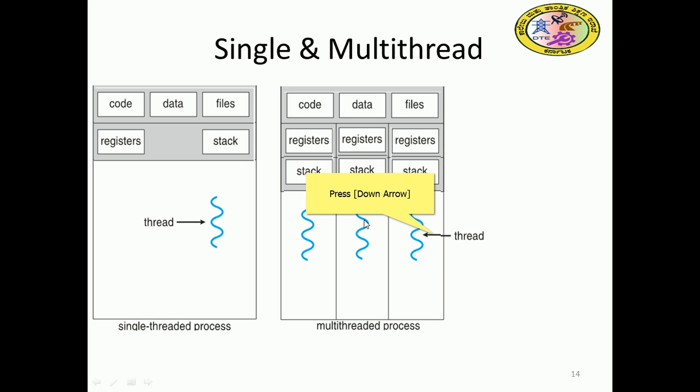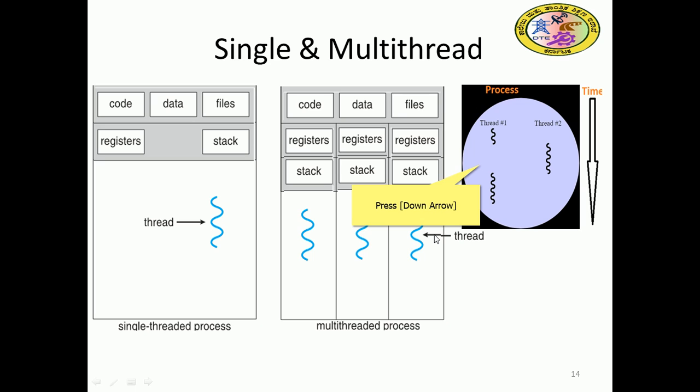In a single-threaded case, it is one process with one thread, right? How can you say it is one process? Because only one set of code, data and files is there, so it belongs to one process. These are all shared by all 3 threads. That is the concept called a multi-threaded process, right?